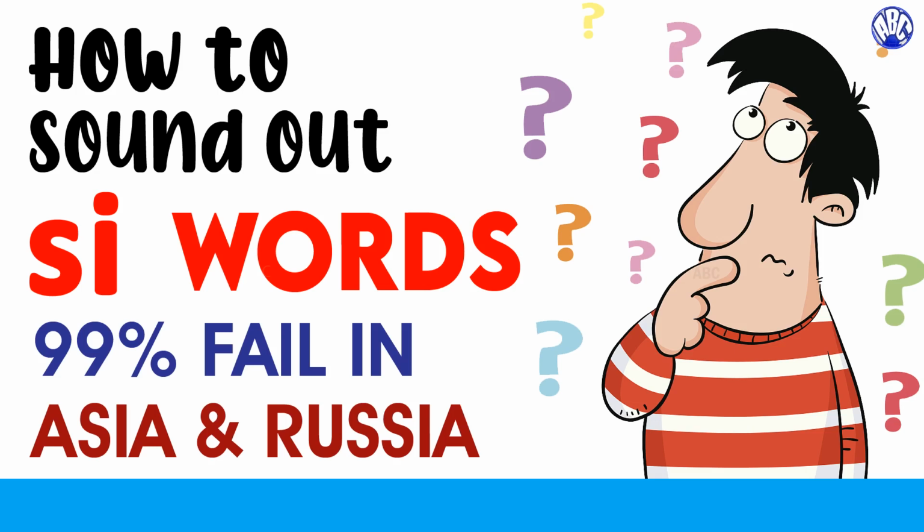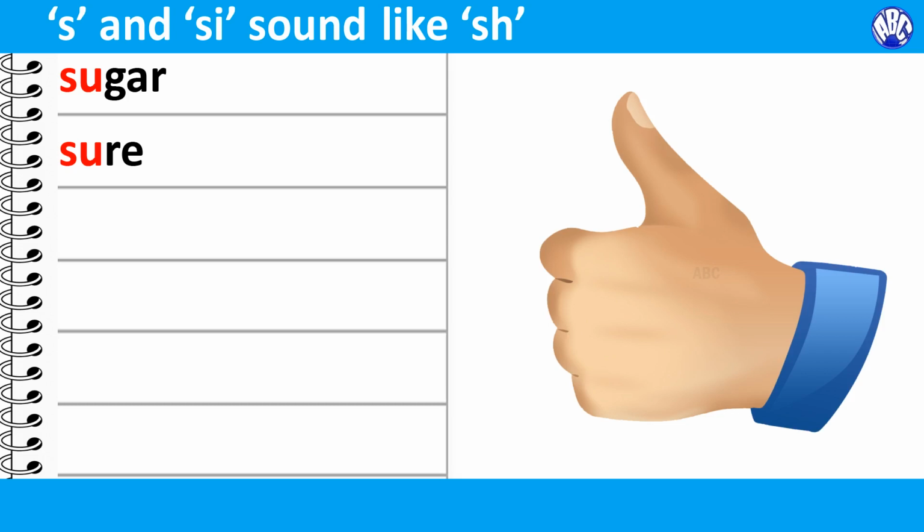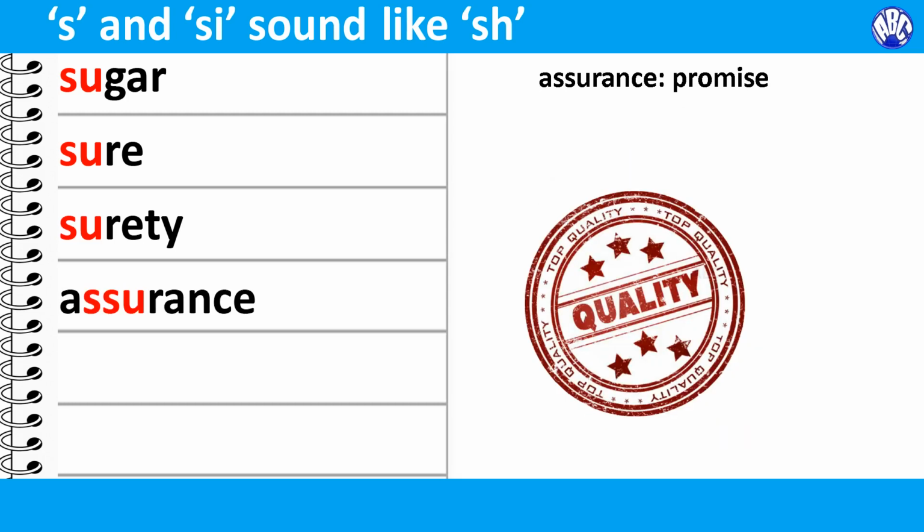The letter S before I, and the letter combination SI, sounds SH in the following words: sugar, sure, surety, assurance.